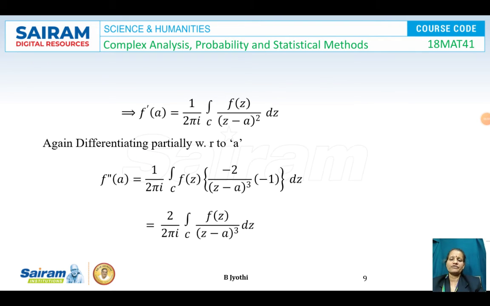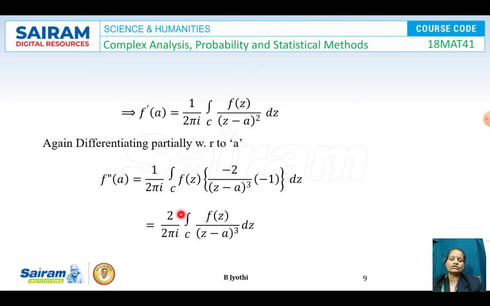So f dash of A will be equal to 1 upon 2 pi I integral along C of f of z divided by z minus A whole square into dz. Next, let us differentiate again partially with respect to A. Then f double dash of A is equal to 1 upon 2 pi I integral of f of z into minus 2 divided by z minus A whole cube into minus 1 of dz.